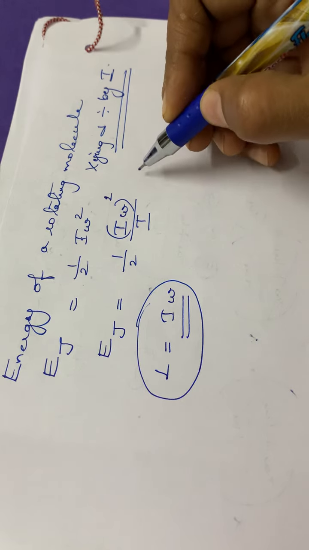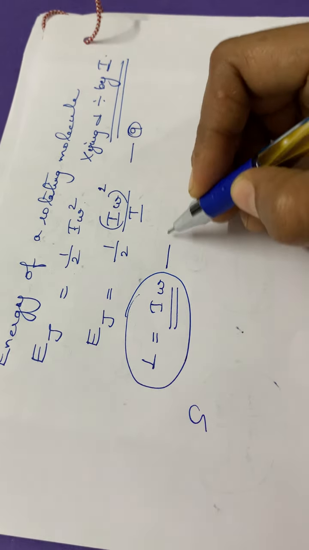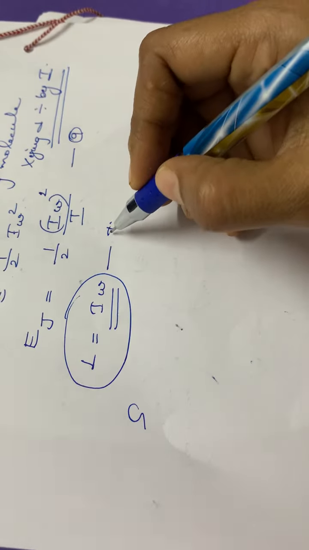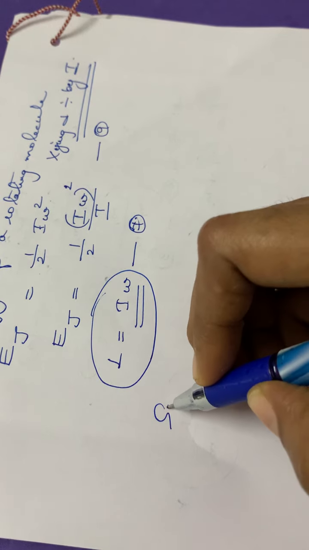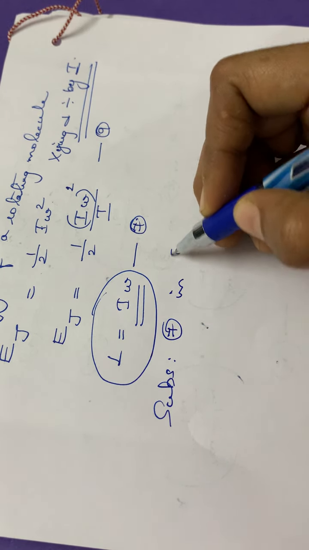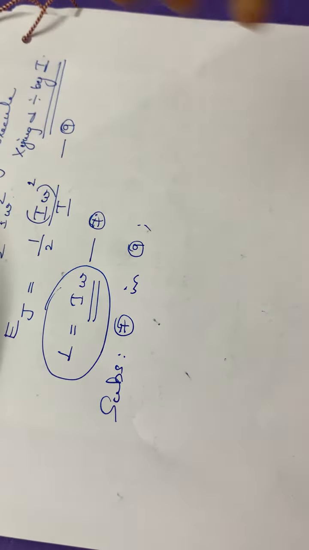And this equation is 9. Sorry, L is equal to I omega is already equation number 7. So substituting equation 7 in equation 9.